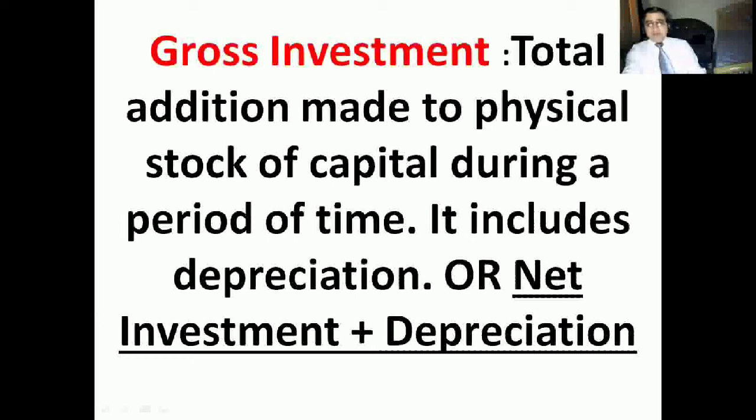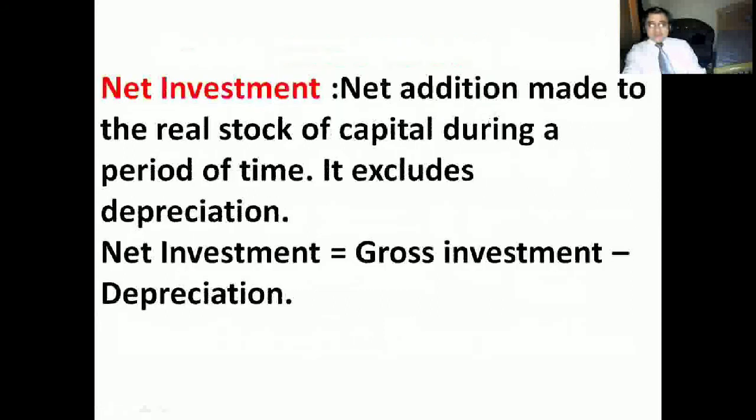Means whatever physical capital you have added, that is the capital formation, and that is also called investment. But gross investment means out of this, you add what? Depreciation to it. That is the net investment, whatever you have done, plus if you add depreciation to it, it converts into gross investment. Then comes net investment.